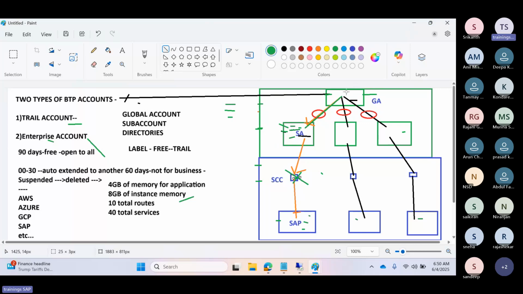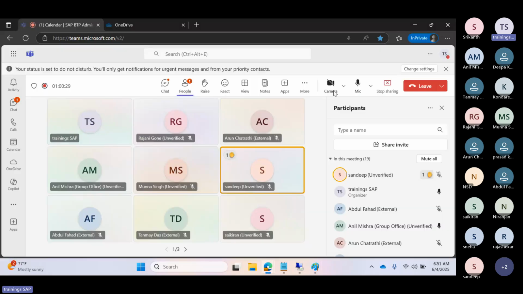So tenants and sub accounts are the same. Some people will say that under the global account we have to create the tenants, and some people will say that under the global account we have to create the sub accounts. It's the same concept. So if we are creating two sub accounts, that means we are actually creating two tenants, one for production and one for non-production, right?